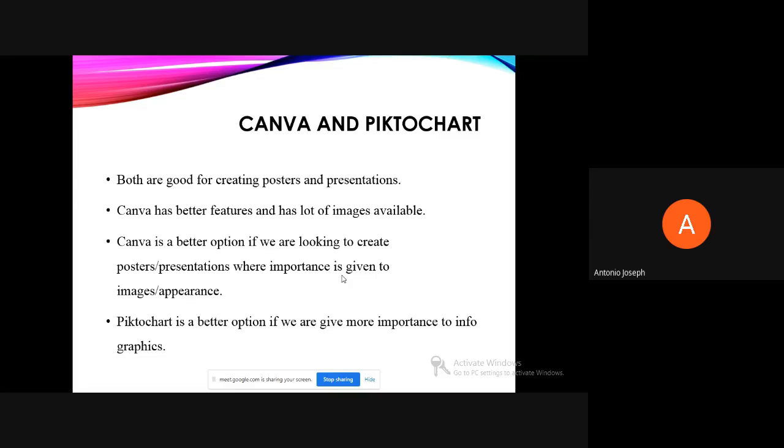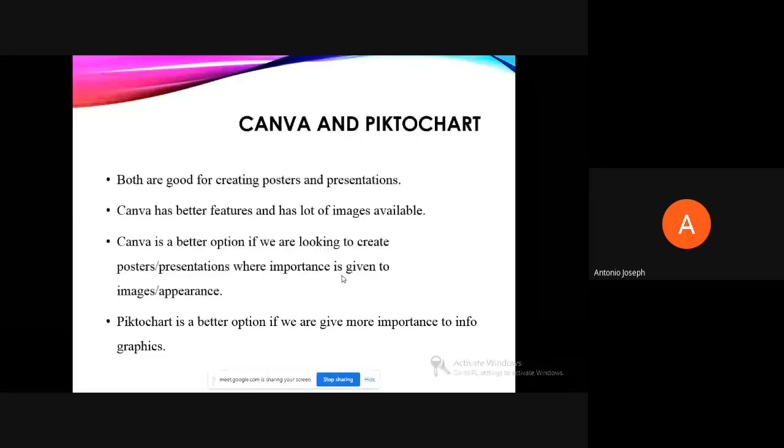But the main comparison between these two is that if we are looking for image quality, or we want to present in a better way and are mainly focusing on the image, then Canva will be a better option because they have lots of images available in their Pro version. If we purchase a Pro version, then we can use all the images that are available. In all categories there are lots of images available, so that will be a better option.